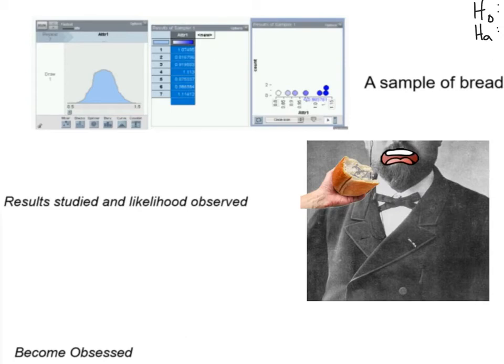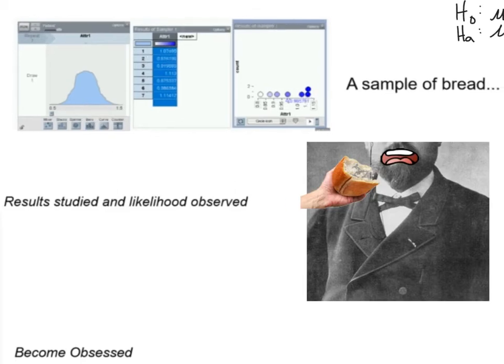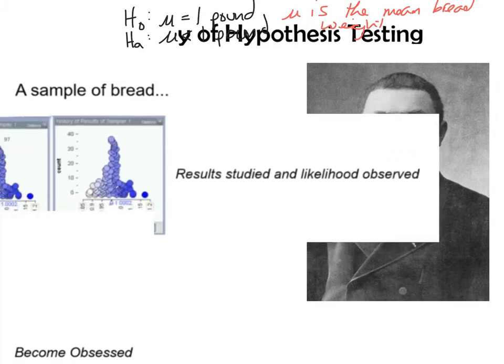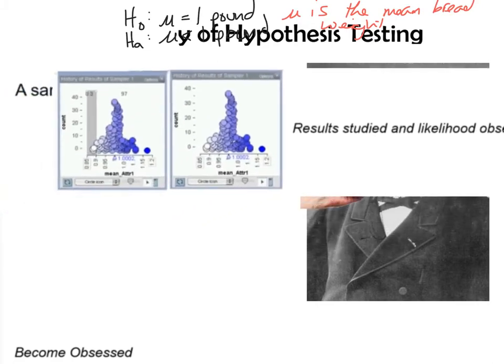So again, I centered it. I assumed the null was right. The bread weighs a pound. That's what it should. No one is cheating us, but there might be a little variability. Then I simulated using Tinkerplots. What if I did 100 weeks like this? Okay. Now the point of this is that Poincare did begin doing this, and he did take a measurement,